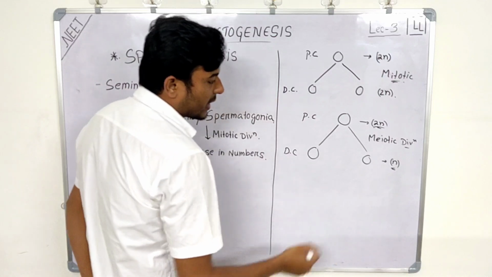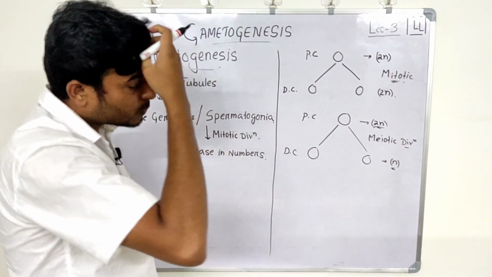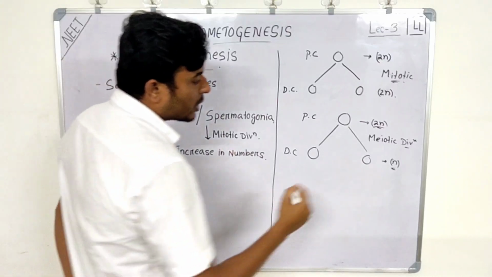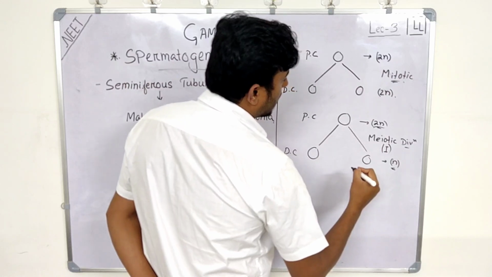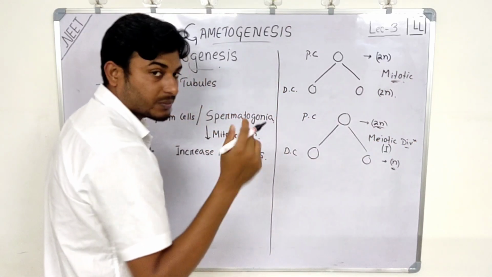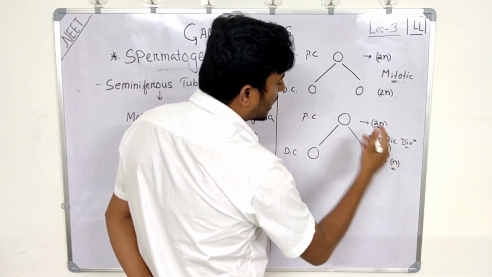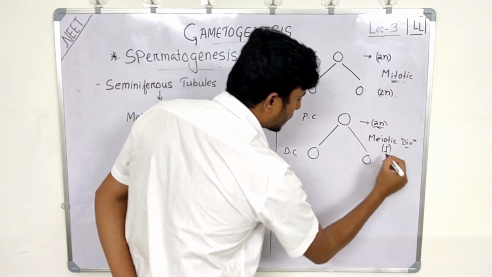One more thing: meiotic division takes place in two steps. There is meiosis 1 and meiosis 2. Sorry, this is mitotic, this is meiotic. Please note that meiotic division has two steps. This is meiosis 1.